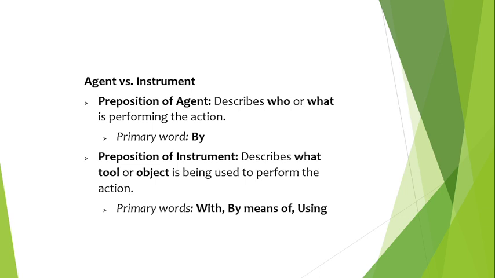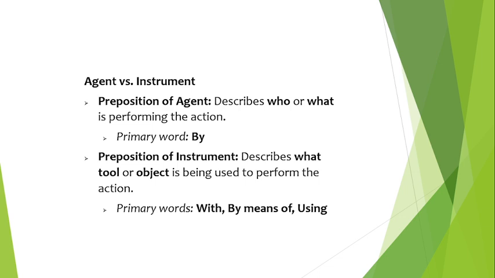First, we must understand the difference. Preposition of agent. Preposition of agent tells us who or what performs the action. The most commonly used is by. Example, the machine was repaired by the technician. Here, the technician is the person who performed the action.